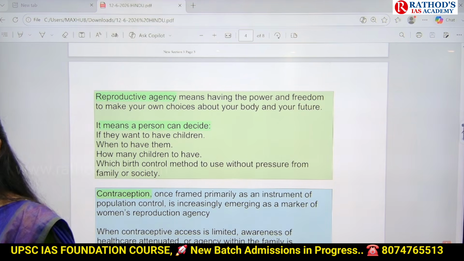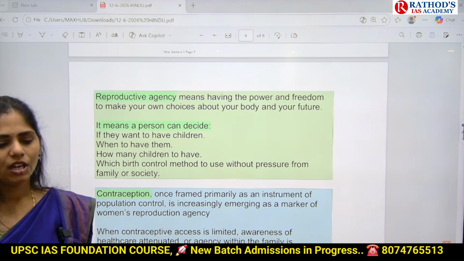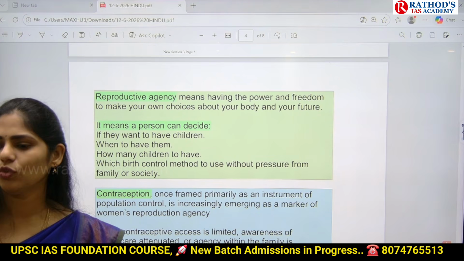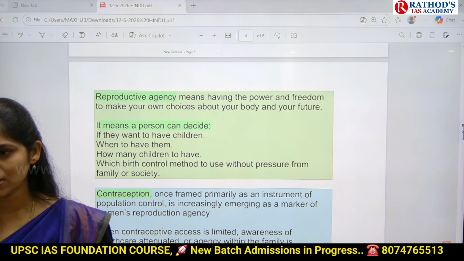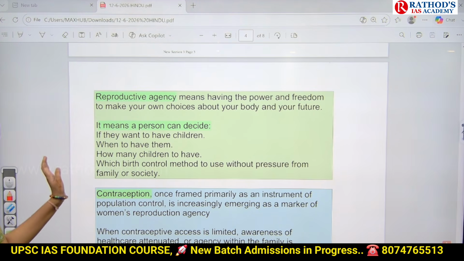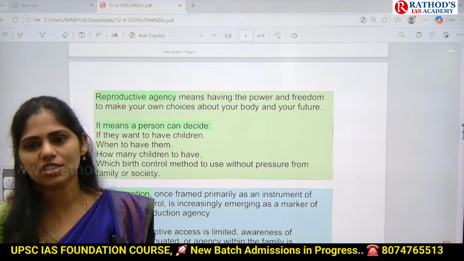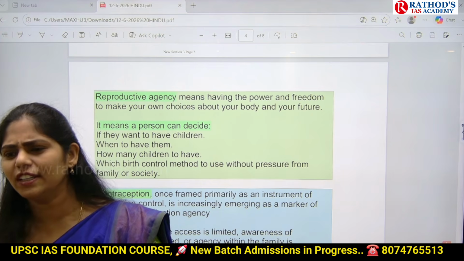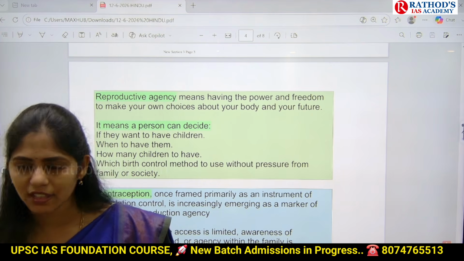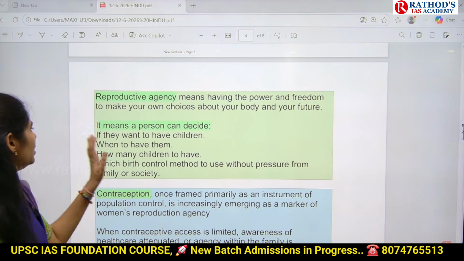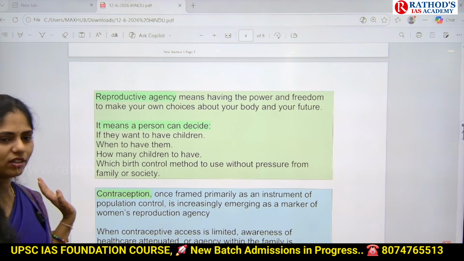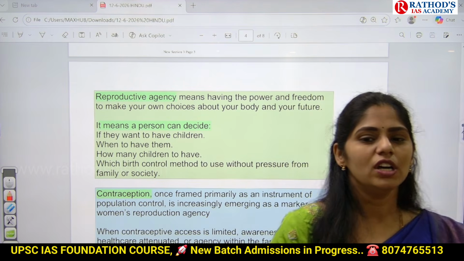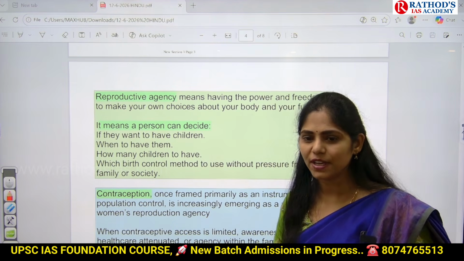Okay, I'll give you some examples. For example, a woman now can decide how many children she wants to have, like 1 child or 2 or 3. And she can decide when she wants her children, like at the age of 25 or 26 or 27 or 28, 30. And next, whether they want to have children or not. Is she ready to have a child or not? Is she ready to go through this gestation period or not?